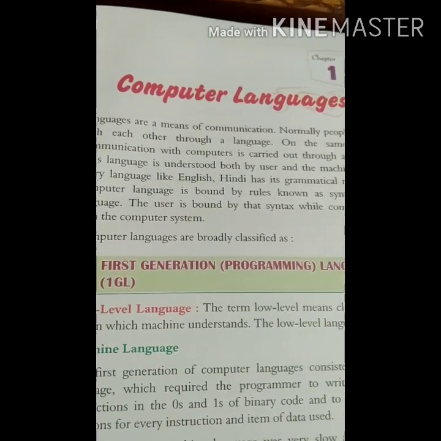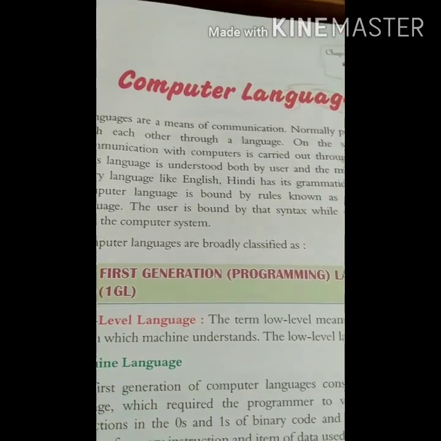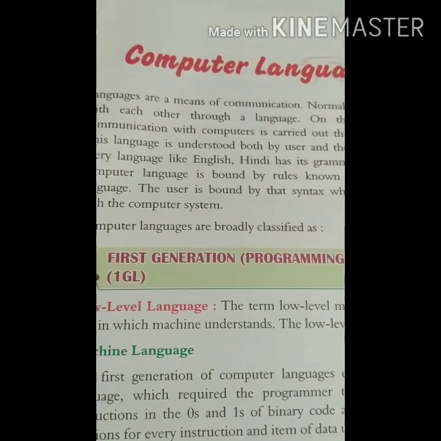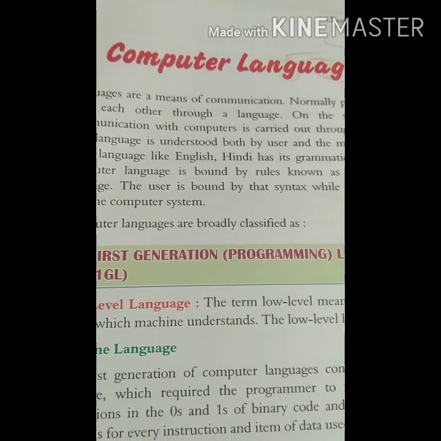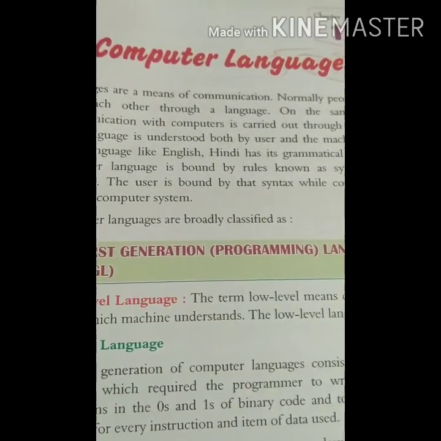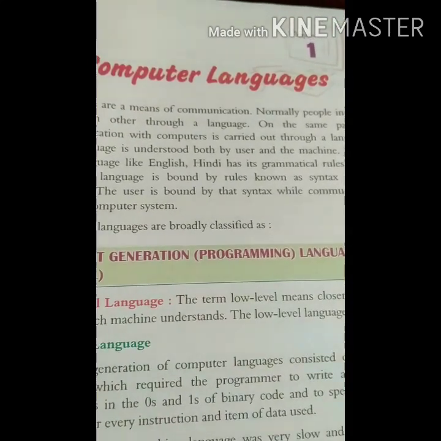Why? Because we understand the decimal number system, 0 to 9, but a computer understands only machine language, which is 0 and 1. So we were converting decimal to binary.